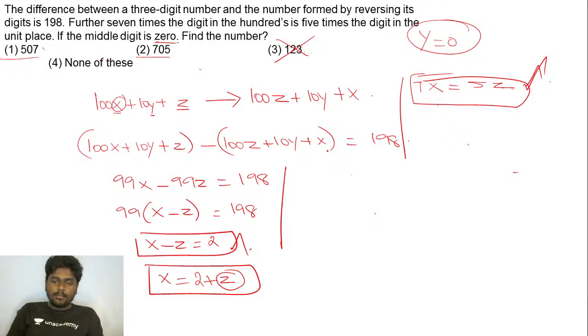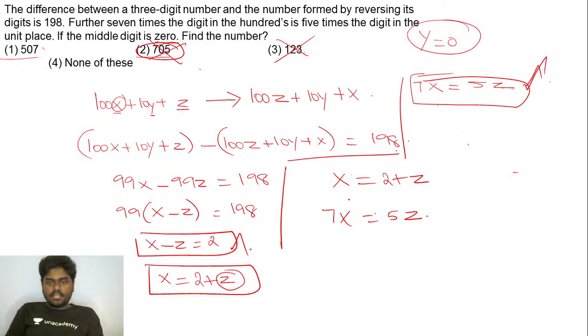So just by looking at both the conditions, that is, we got x is equal to 2 plus z, and 7 times of x is equal to 5 times of z. So if you try to rule out the options, definitely I can rule out the second option. Why? Because I know the fact that x is actually 2 plus z. Here, x is greater and y is smaller. So this doesn't work with this condition.